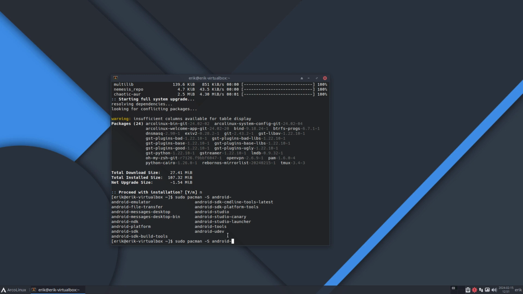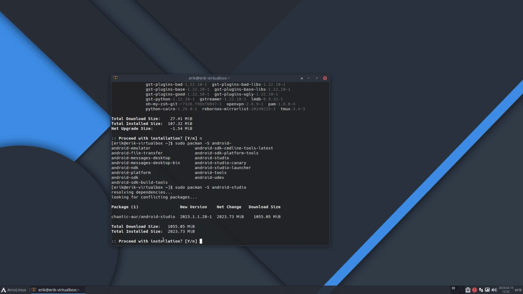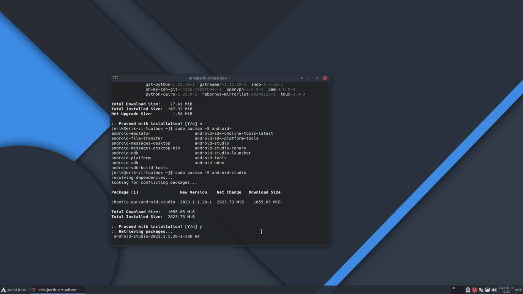Some of them will come from just Arch, maybe from us, but most likely from Chaotic AUR, and the one we want is Android Studio. So I type a little bit more Studio. Let's see. So source Chaotic, size huge, and that's the reason why it's not on our repo, and you have Android Studio in no time, if you trust where it comes from. And I do think we can trust Chaotic AUR, the repo from Garuda, if you don't know.